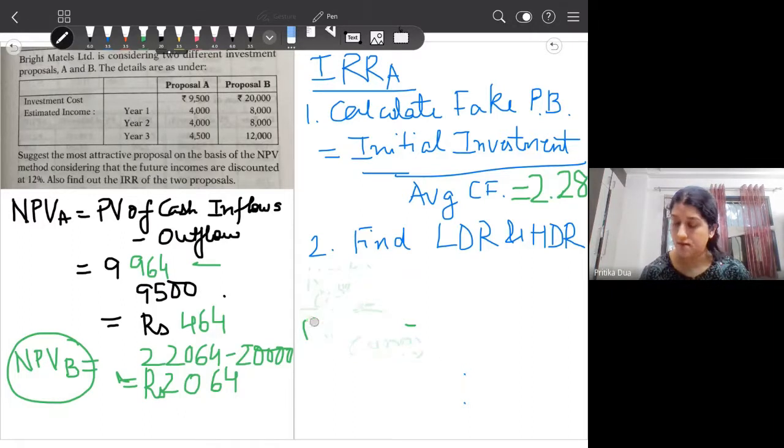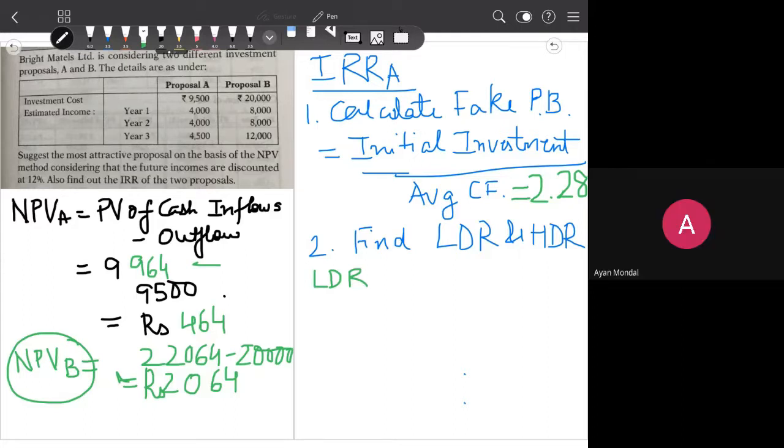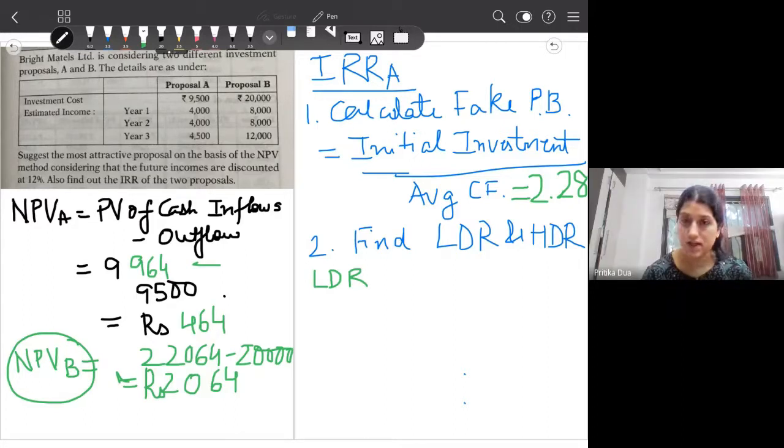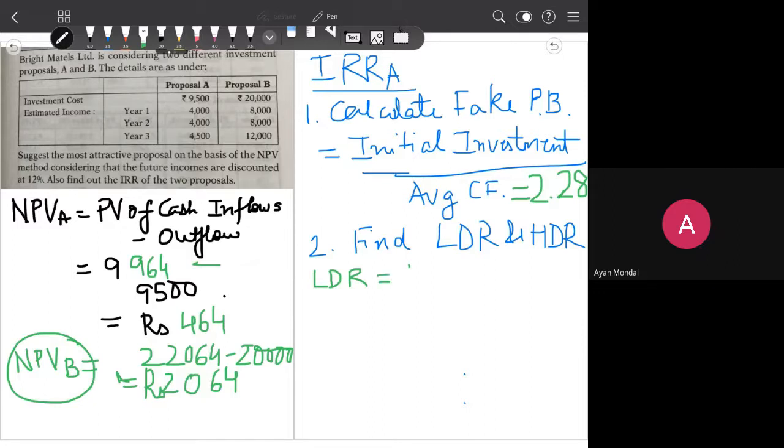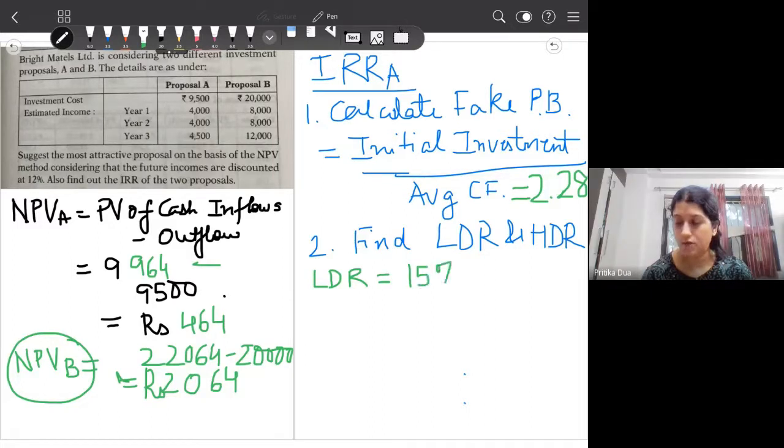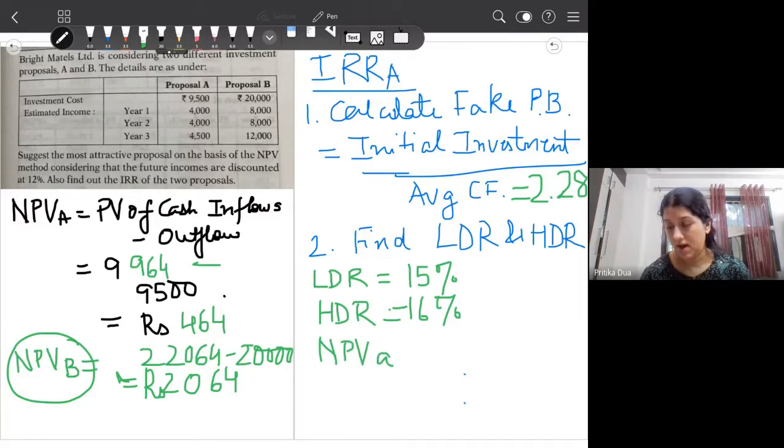So here for proposal A, we locate the discount rates. You're getting the lower discount rate as how much? 15, 16. 15%, 16%, and therefore the higher discount rate is 16%. Now you calculate the NPV at 15%, and this value will be A that we put in the formula.